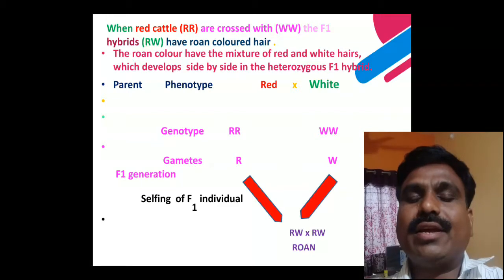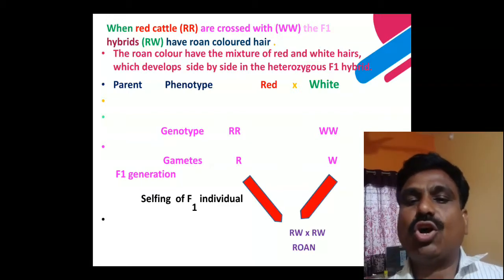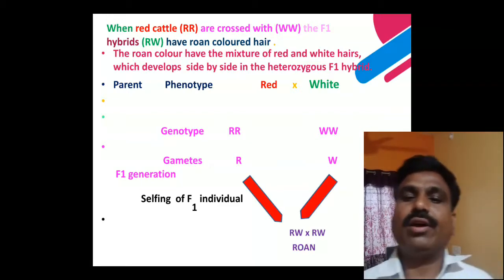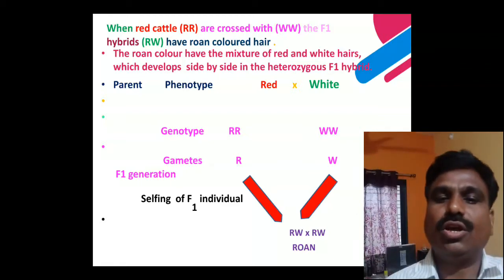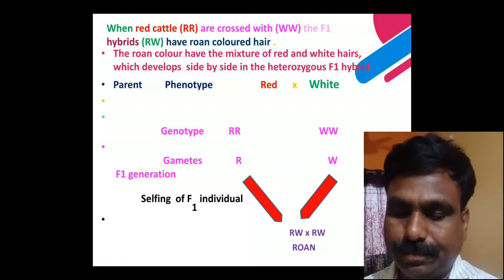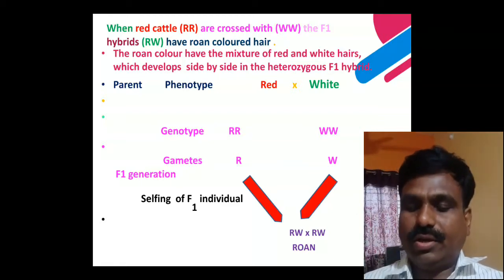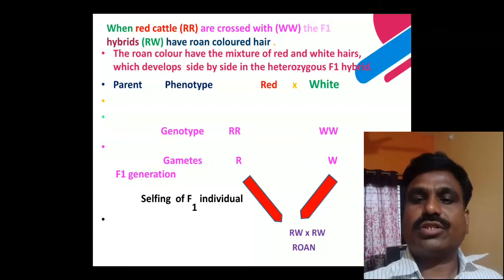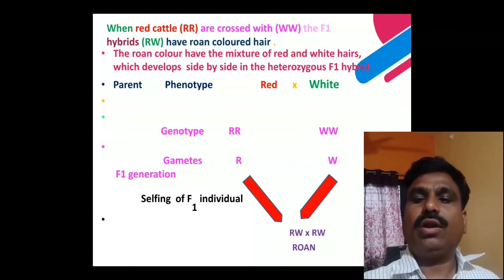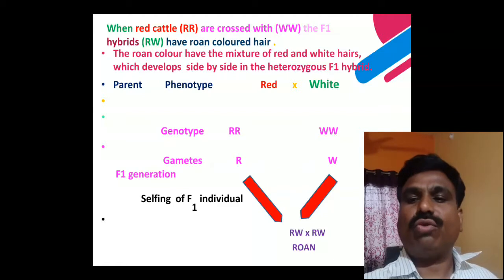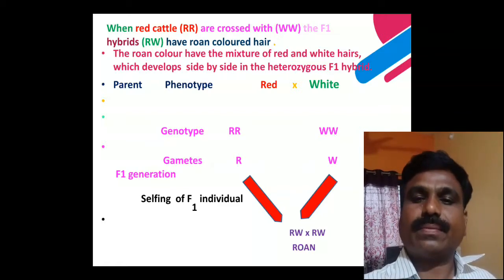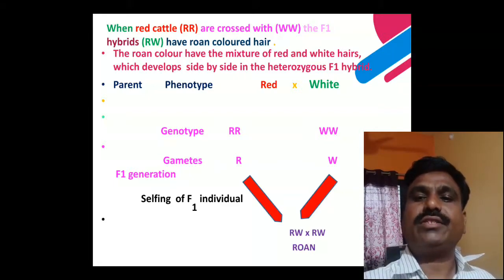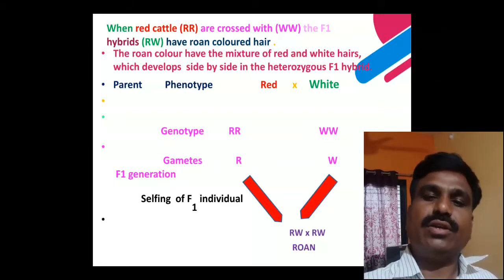Roan color is a mixture of the red and white color of the skin of the cattle. In this cross, the roan cattle have a mixture of red and white hairs which develop side by side in this heterozygous F1 hybrid.